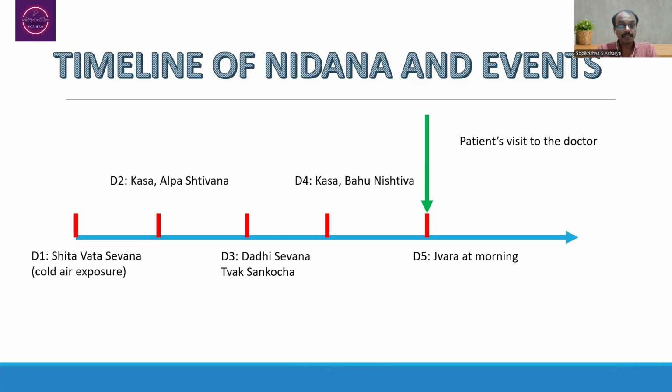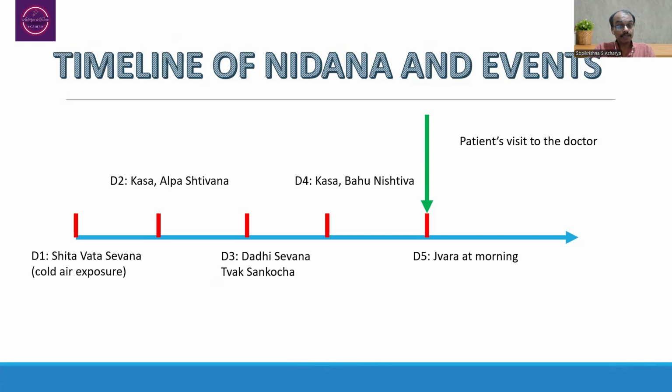On the third day, the person has again had Shita Vata Sevana, and this may be responsible for Tvak Sankocha, in the sense that the cold air exposure is happening even to the skin.